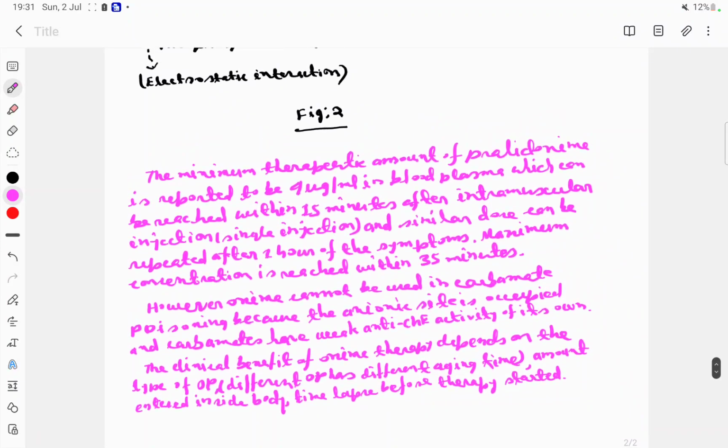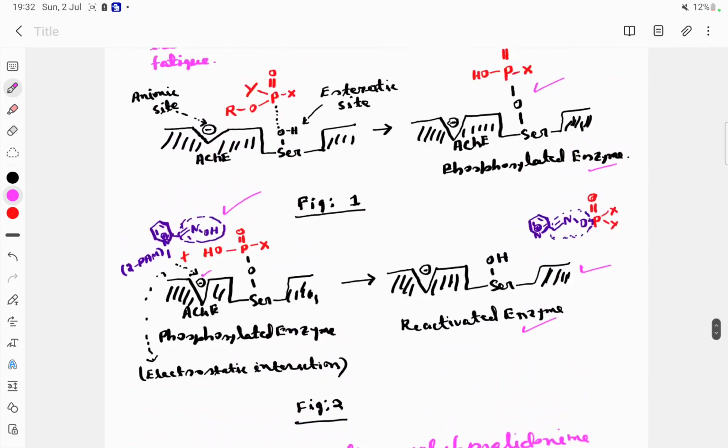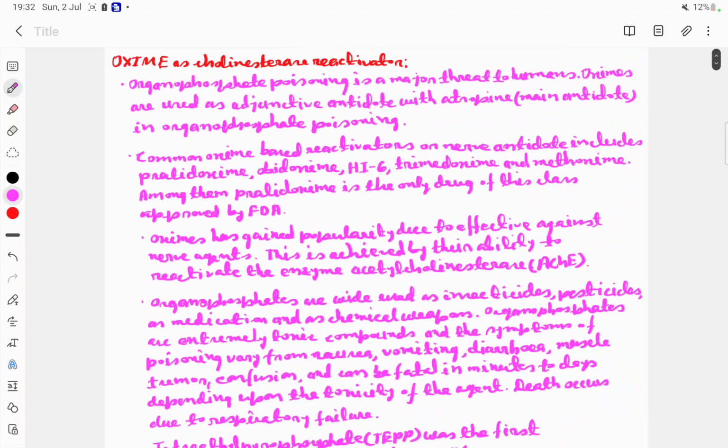The clinical benefit of OXIME therapy depends on the type of organophosphates, because different organophosphates have different aging times, and due to aging the enzyme becomes totally resistant to hydrolysis. So, the criteria are the amount entered in the body and the time lapse before therapy started. This is all about OXIME as cholinesterase reactivator.